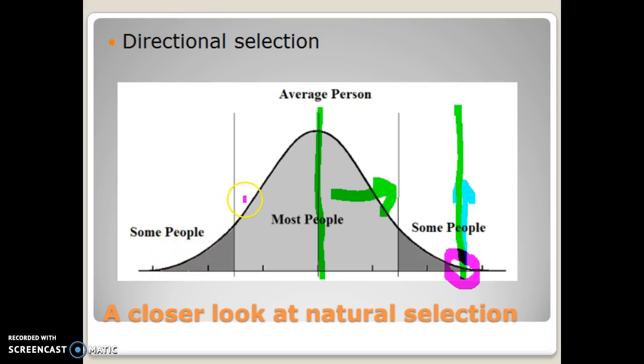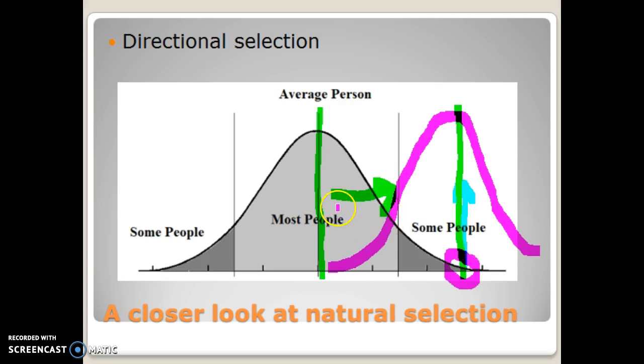Well, our bell curve, which was right here, shifts over to favor the people that have the advantage, and our bell curve would now be over here. That is directional selection. In this example, I showed the above average individuals having the advantage and it moving to the right, but it could be the exact opposite. If the below average people had an advantage, it could shift this way as well.